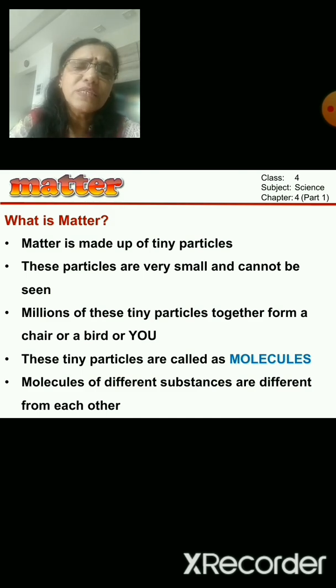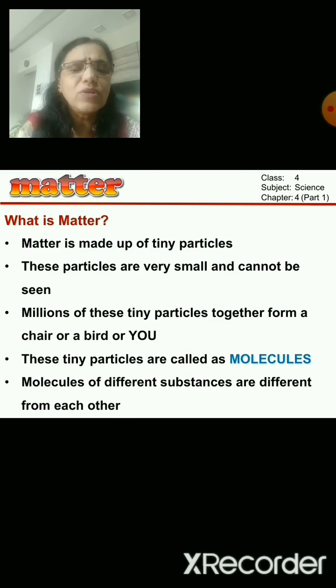And millions of these tiny particles together form a big thing, like suppose a chair or a bird or even you or me. These tiny particles are called molecules, by which the matter is made up. So, matter is made up of tiny particles which cannot be seen. They are very small and they are called molecules, and there are a number of molecules in each thing.